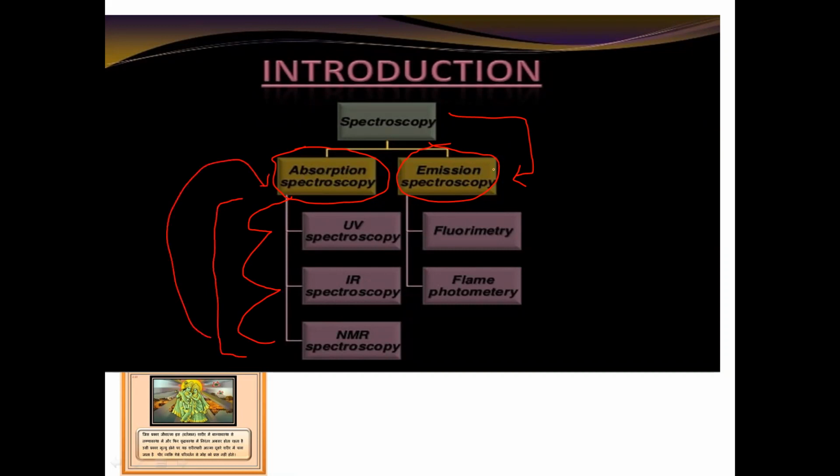Emission spectroscopy is divided into fluorimetry and flame photometry. It is based on emission, so that's why this type of spectroscopy is called emission spectroscopy.